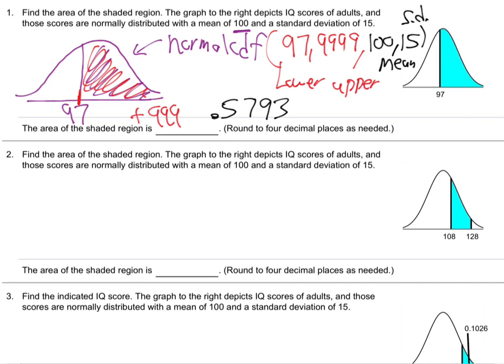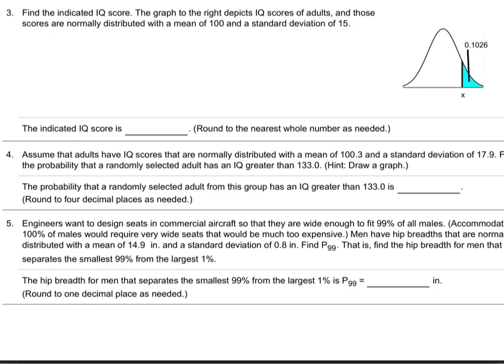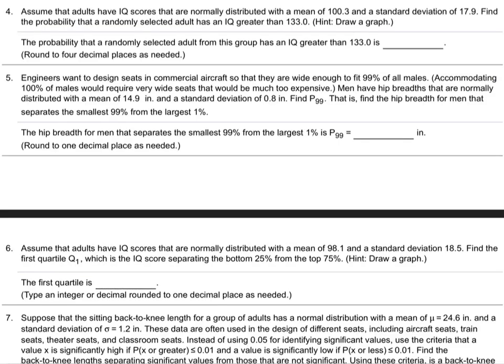Okay? So these are all the same, the beginning ones. Let's get to the word problems. Let's do a couple word problems and we'll be done. Quick on number 2, you put 108 as the lower and 128 as the upper, right? Yeah. And 115, same thing. So I think these ones will be easy. Let's get to the words. That's always what's hard. So number 2 would be the same. Number 3 would be the same.